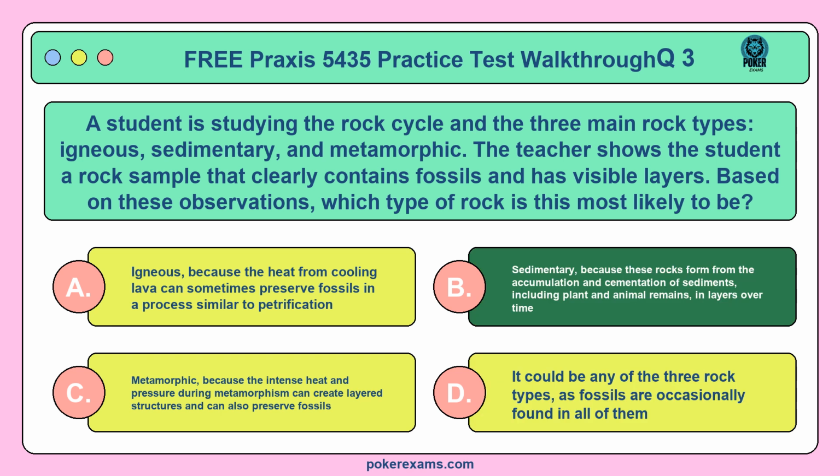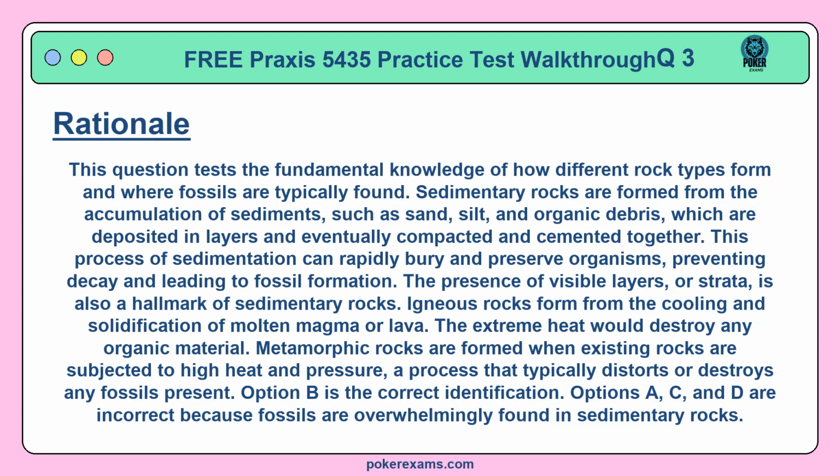The correct answer is B. This question tests the fundamental knowledge of how different rock types form and where fossils are typically found. Sedimentary rocks are formed from the accumulation of sediments, such as sand, silt, and organic debris, which are deposited in layers and eventually compacted and cemented together. This process of sedimentation can rapidly bury and preserve organisms, preventing decay and leading to fossil formation. The presence of visible layers or strata is also a hallmark of sedimentary rocks.